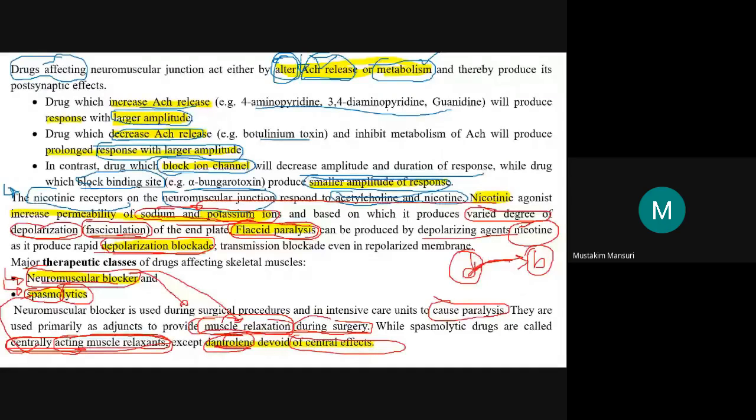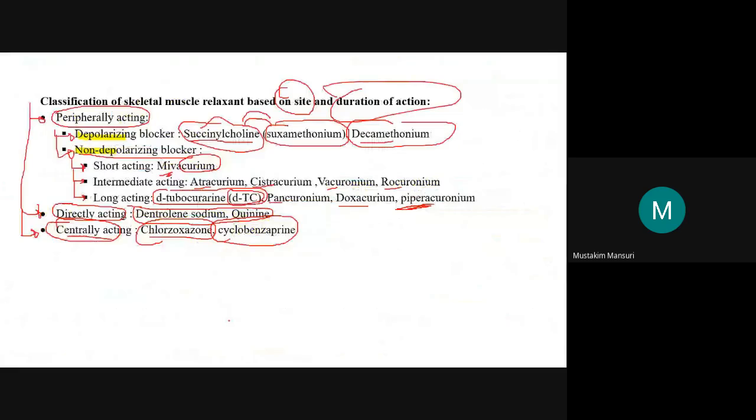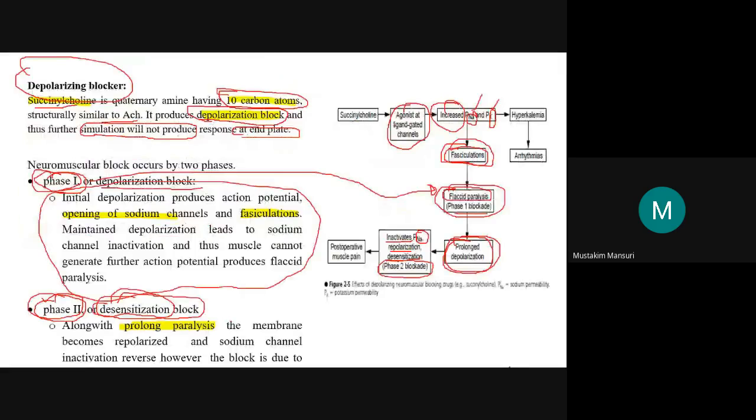We are using this for muscle relaxation during surgery. But after completion of surgery, it will result in post-operative muscle pain.